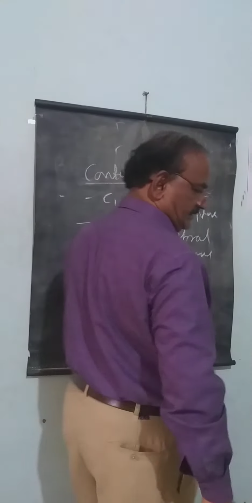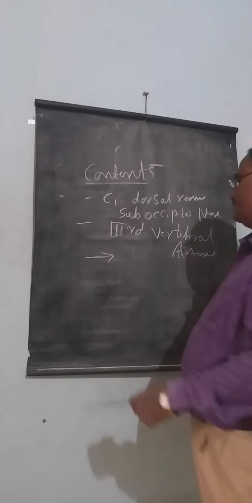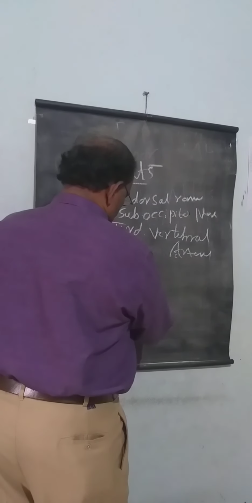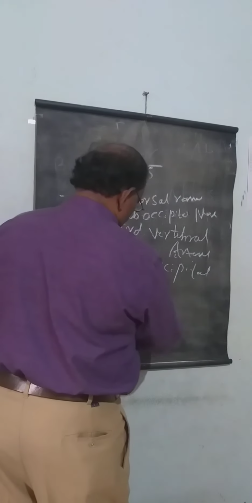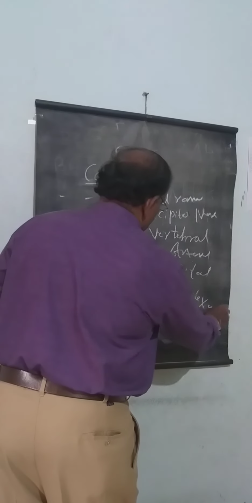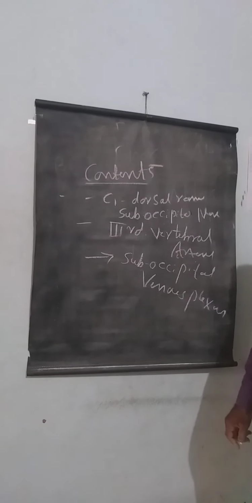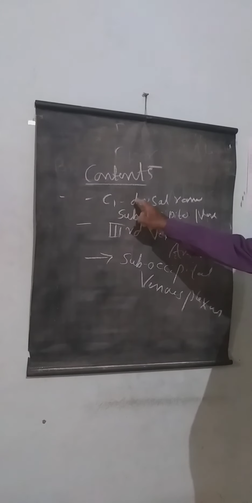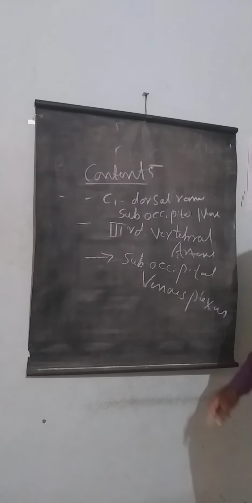Then there is a venous plexus, the suboccipital venous plexus. So, three contents. One nerve, that is the dorsal ramus of C1, also called the suboccipital nerve. The artery is the third part of the vertebral artery, and then the suboccipital venous plexus.